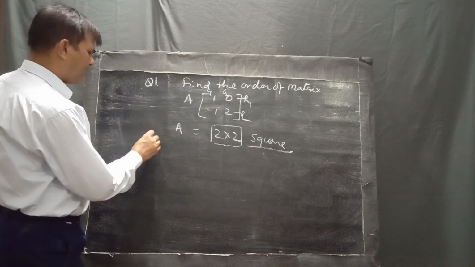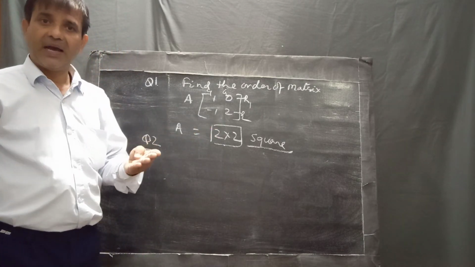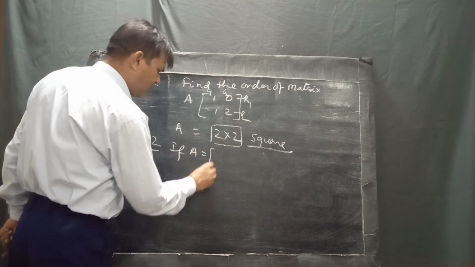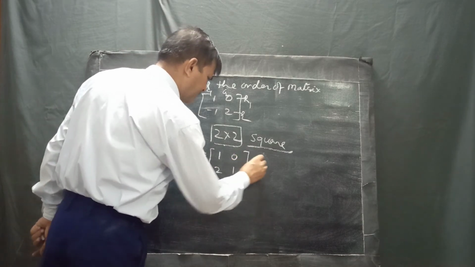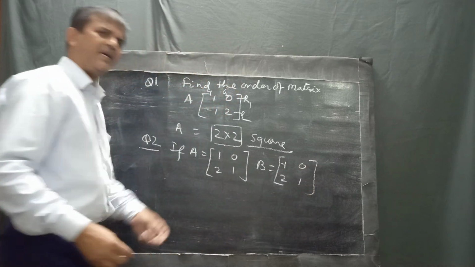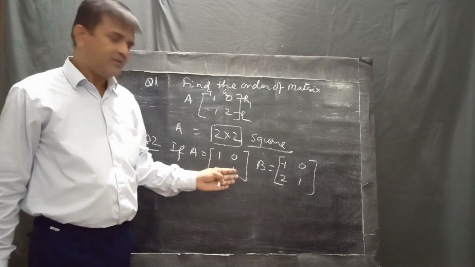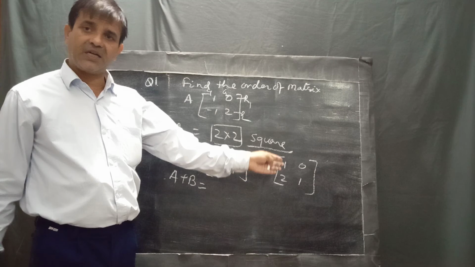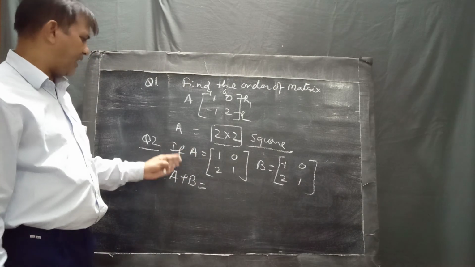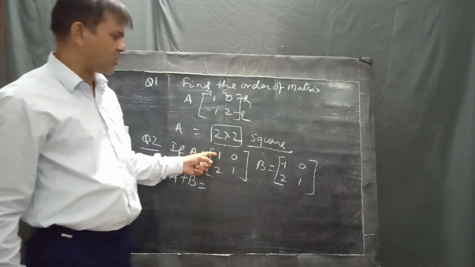Next type of question is based on addition. If two matrices A and B are given and there is addition, that is A plus B. For example, if A equals 1 0 2 1 and B equals -1 0 2 1, then find the value of A plus B. That is based on addition. First of all, check the order of the two matrices. This is 2 into 2, this is 2 into 2. It means A and B are of equal order, so we can add easily. A 1 1, first row first column, means first row